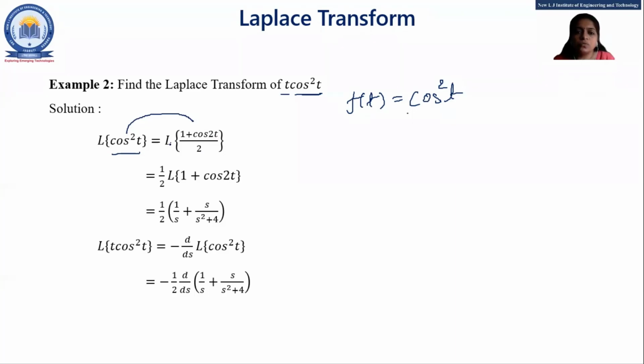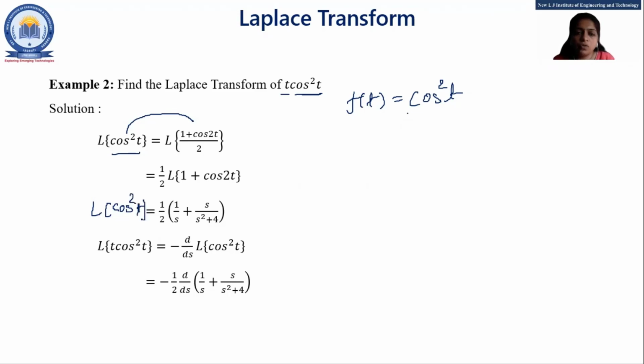So the Laplace of (1 plus cos 2t) by 2. So 1/2 is common, Laplace of 1 and Laplace of cos 2t, right? So what is the Laplace of 1? Laplace of 1 is 1 by s. Laplace of cos 2t is s upon s square plus 4, right? So this is the answer of Laplace of cos square t.